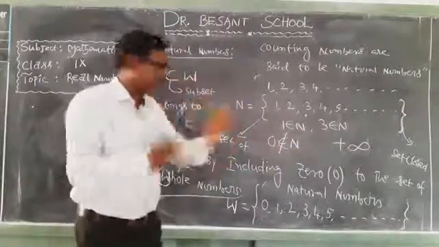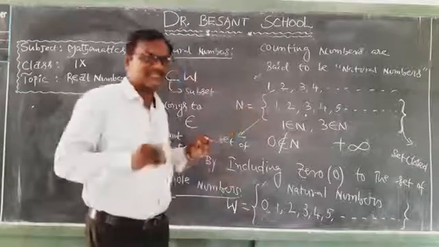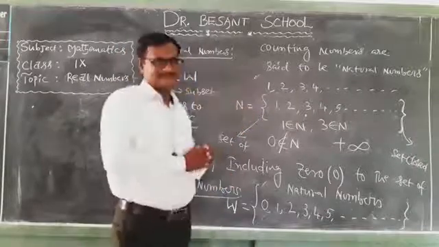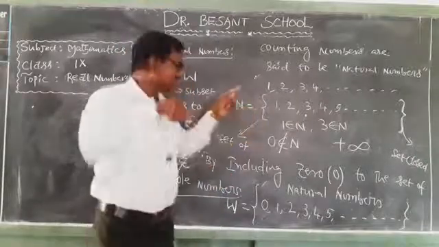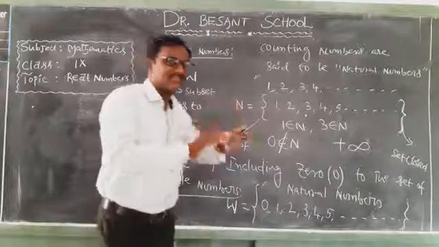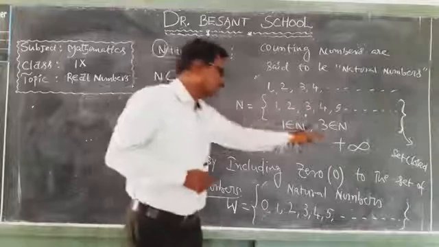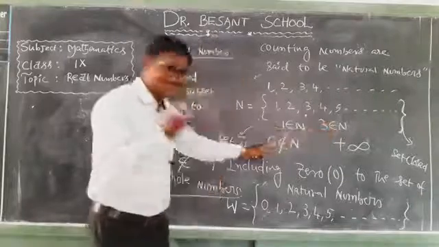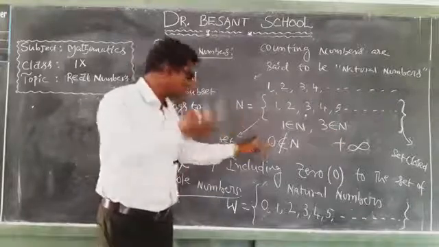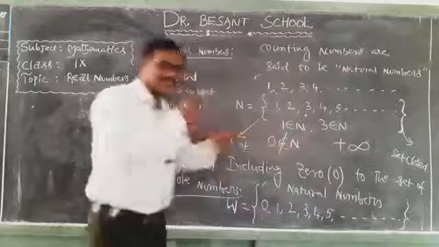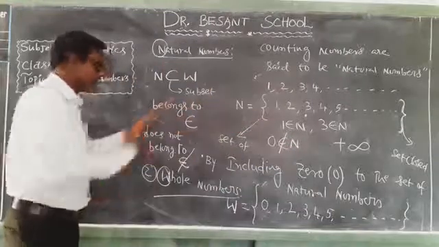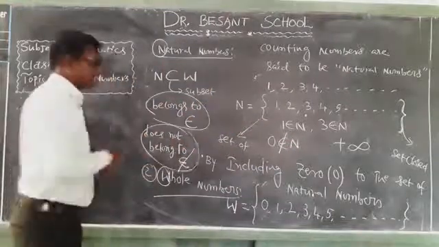So if an element lies in the set, then we say that element belongs to the set. If an element does not lie in the set, then we say that element does not belong to the set. So 3 lies in the set N, so 3 belongs to N. 0 does not lie in the set N, so we say 0 does not belong to N. That is the meaning of the two symbols, belongs to and does not belong to.